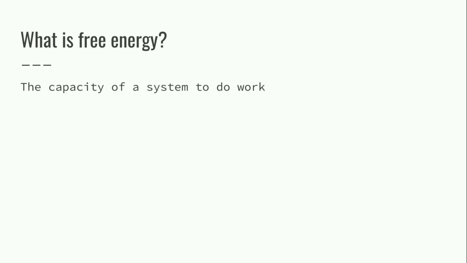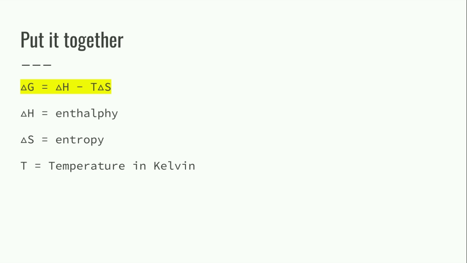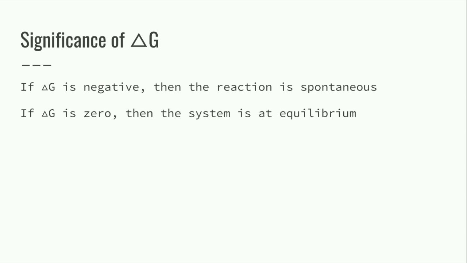So then what is free energy? Free energy is the capacity of a system to do work. When you put it together, you get this equation where delta G, that's your free energy, is equal to delta H, that's your enthalpy, minus temperature in Kelvin times delta S, which is your entropy. You put it all together and you're going to be able to use this equation for various situations.